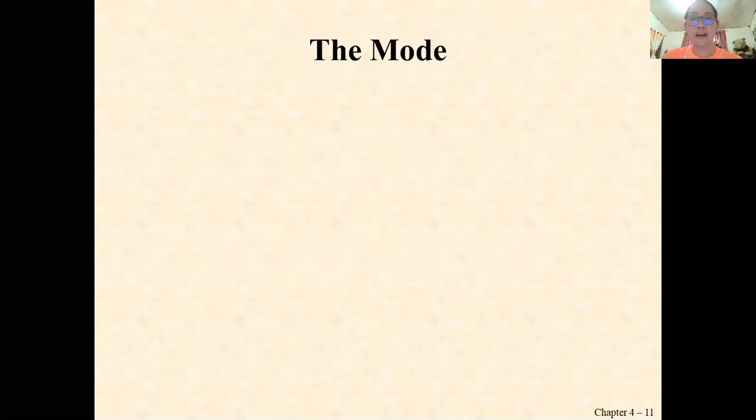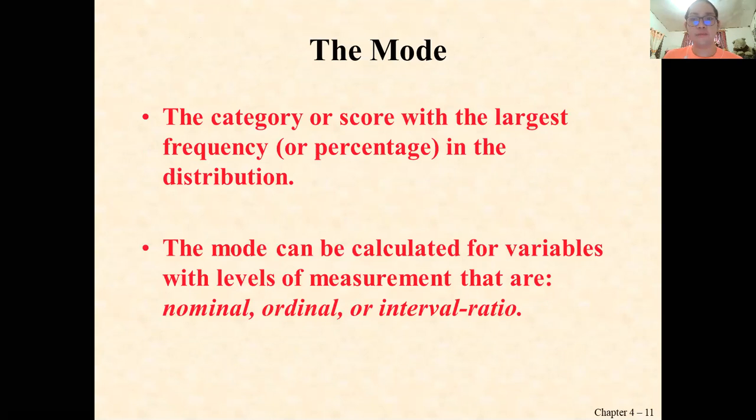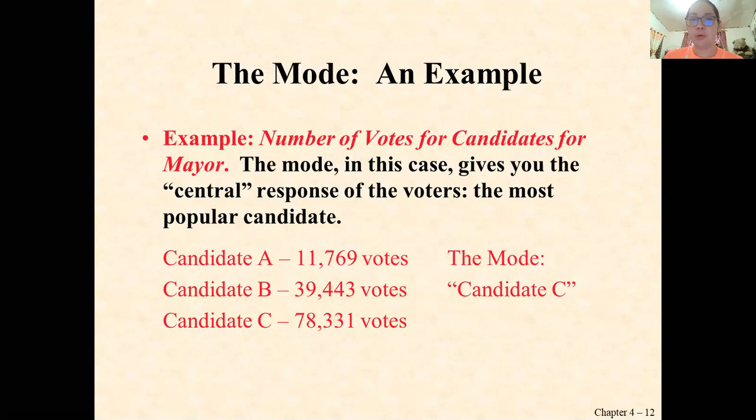And of course, from the measures of central tendency, we have the mode. The mode is the category or score with the largest frequency or percentage in the distribution. Again, this is the most frequent number that occurs. The mode can be calculated for variables with levels of measurement that are nominal, ordinal, or interval ratio. And for an example of the mode, as I gave a while ago, the number of votes, modes can be used in these situations.